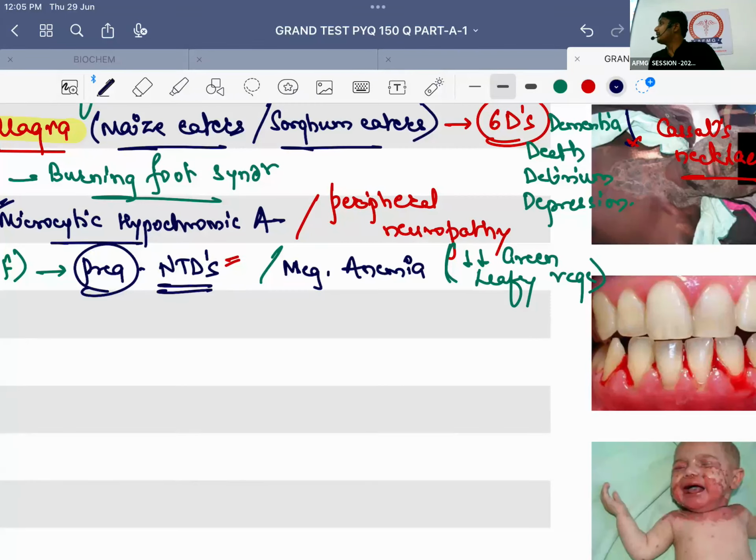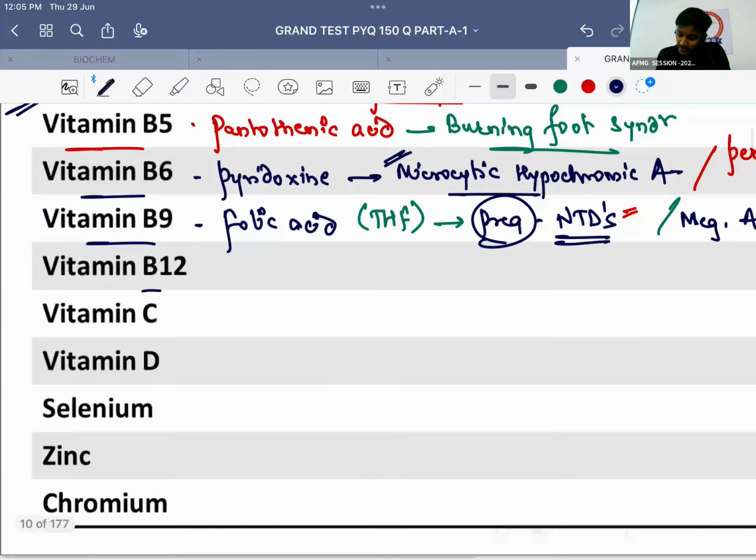A lot of people felt vitamin B12. Nahi bhai. Vitamin B12 deficiency usually occurs in vegetarian patients who are not on the green leafy vegetable diet. Okay? So that's the basic important thing. Vitamin B12 is also known as cobalamin. And cobalamin is also the drug of choice, previous year question, for cyanide toxicity or cyanide poisoning. So please remember, cyanide poisoning ke liye drug of choice is vitamin B12, also known as cobalamin.